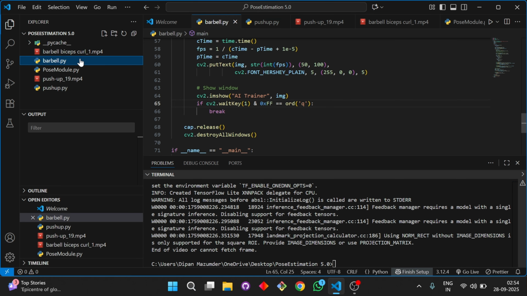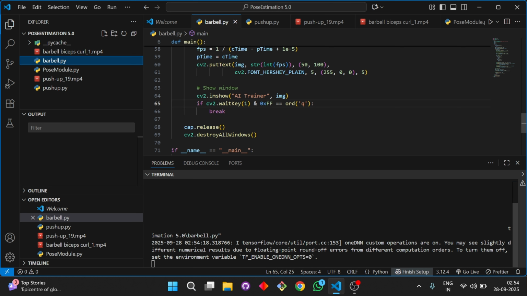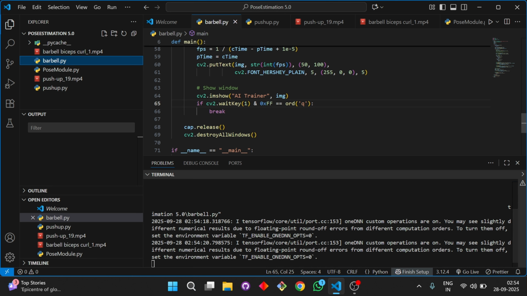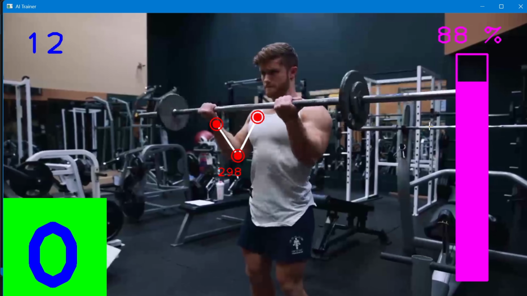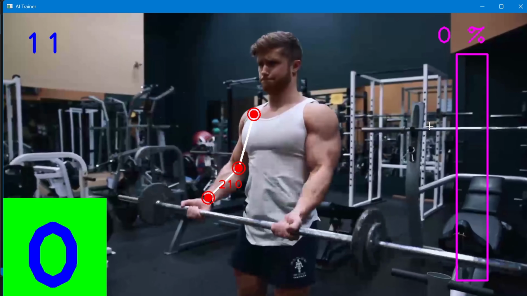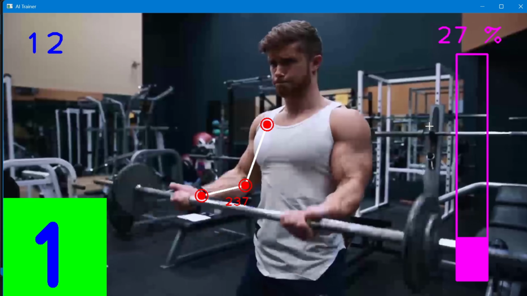Now we will show you how the repetition counting will be done in our project. So now I am going to show the bicep counting for the barbells. So let's see the result. So here you can see that we are calculating the angle between shoulder, elbow and wrist. Then we are calculating the repetitions.